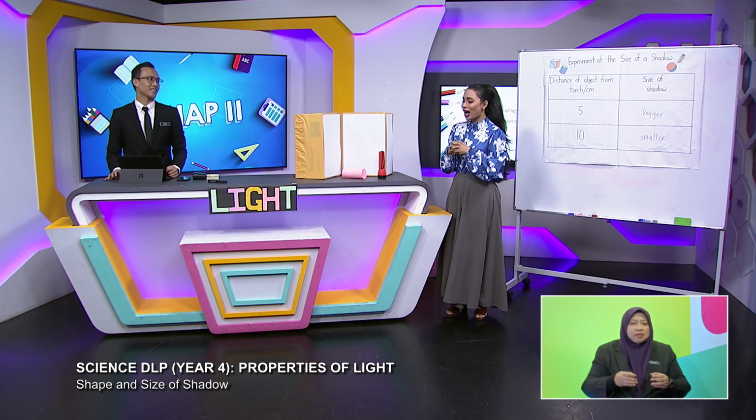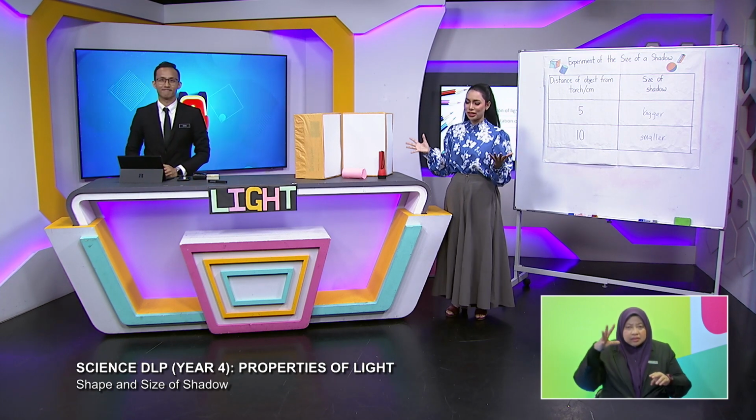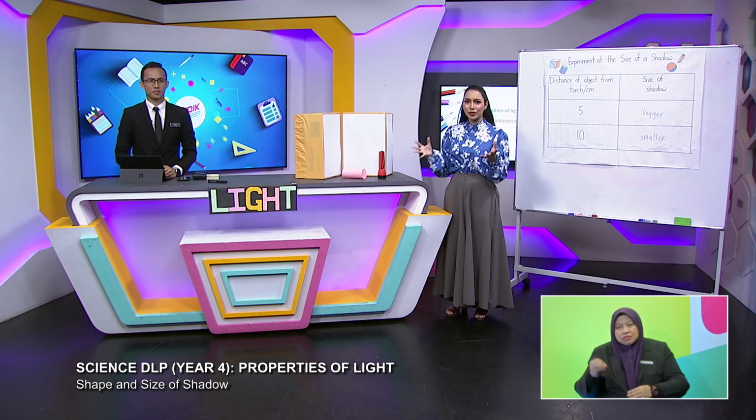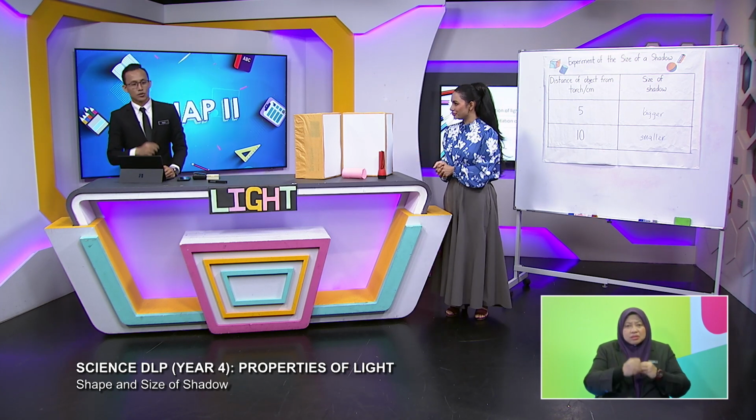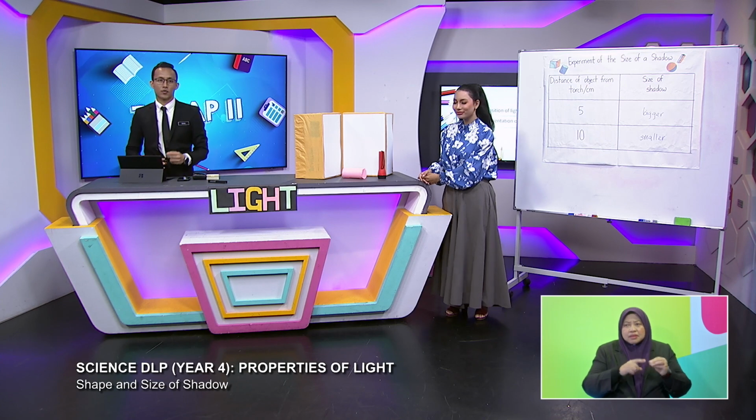All right, Mr. Quack, I believe I've learned so much from all the experiments today. So perhaps to give a brief conclusion for this class, Mr. Quack. What we have learned today is we have mastered the first property of light, which is that light travels in a straight line. Secondly, we have also learned about the clarity of shadows of the object, and we learned about translucent, transparent and opaque objects.